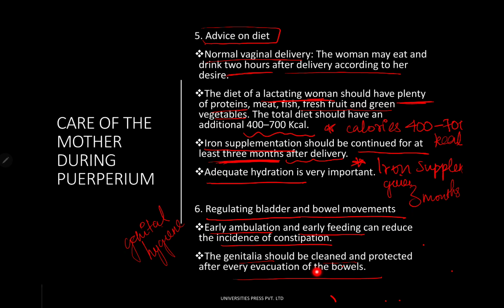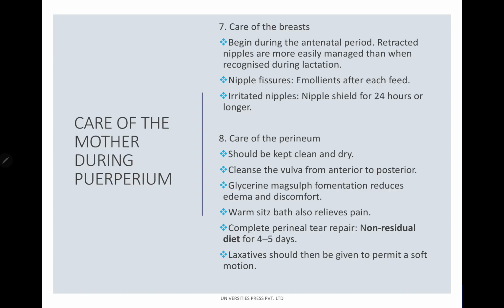So remember, additionally 400 to 700 kilocalories. Iron supplementation must be given for at least 3 months after delivery. Regulating bladder and bowel movements is required, and genital hygiene is also required. Next, very important, care of the breast begins during the antenatal period itself. Retracted nipples are more easily managed than when recognized during lactation. Nipple fissures.